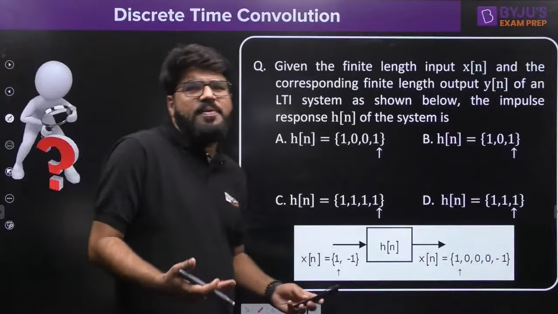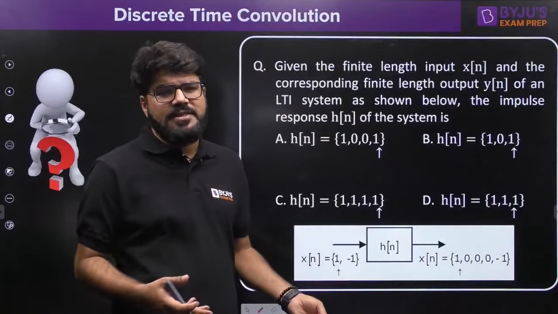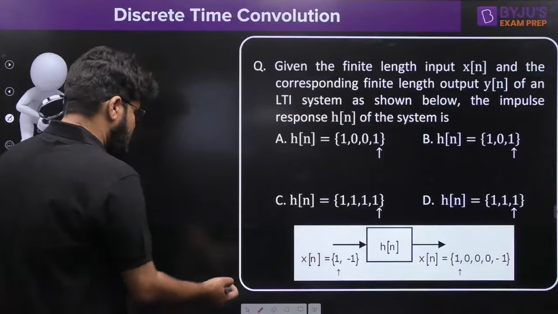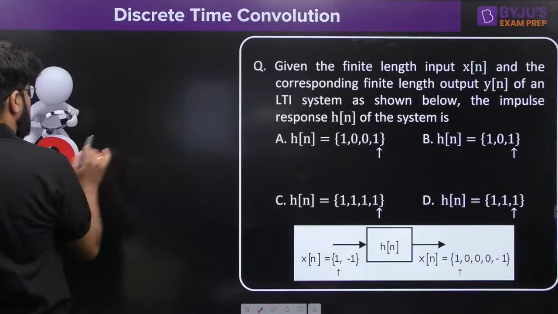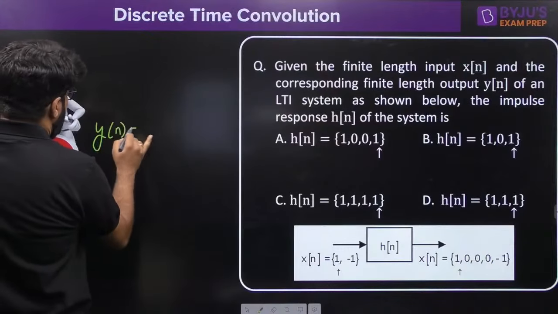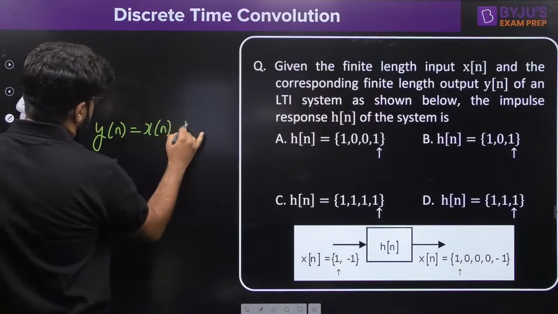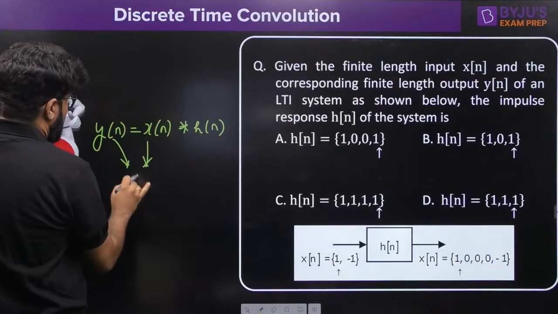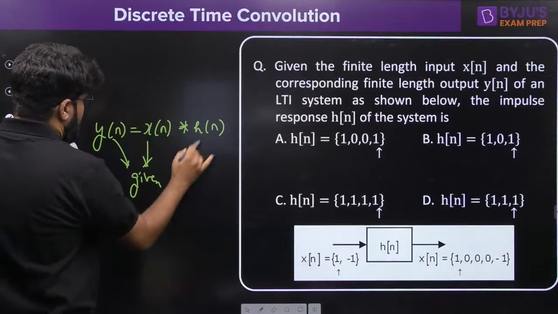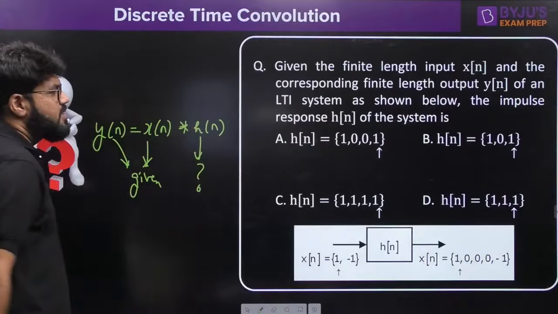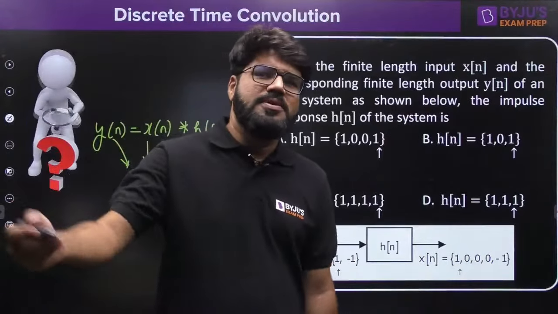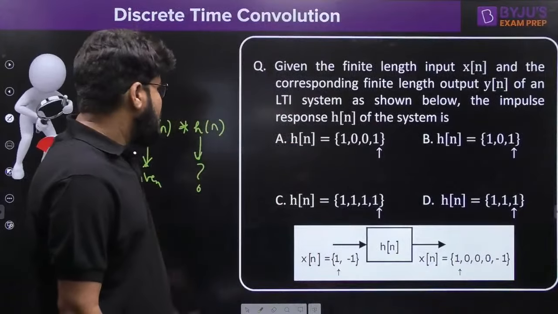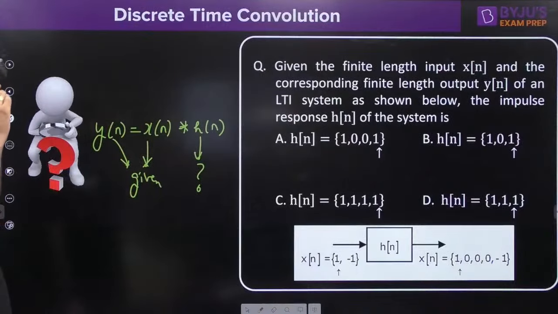In the previous case, h[n] was given and x[n] was asked. Here, x[n] is given and h[n] is asked. So it is pretty much a similar question. The output y[n] is given as the convolution of the input x[n] and h[n]. The input and output are given to you. The question mark is what the impulse response is. So once again, you can assume the impulse response as A, B, C, D. What is the length? We have to check that too, right?